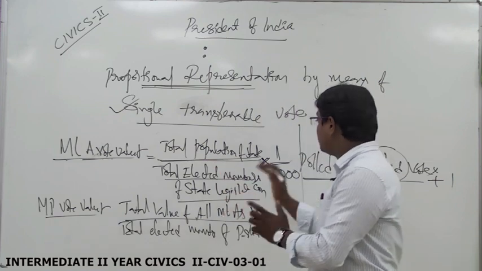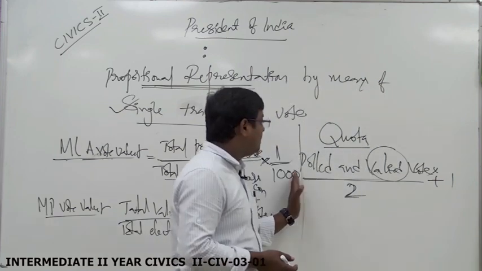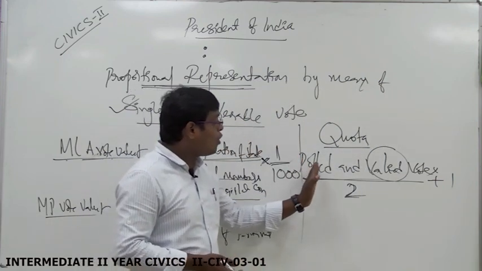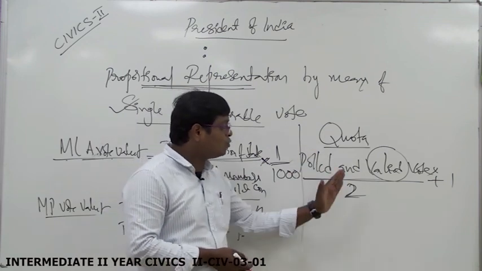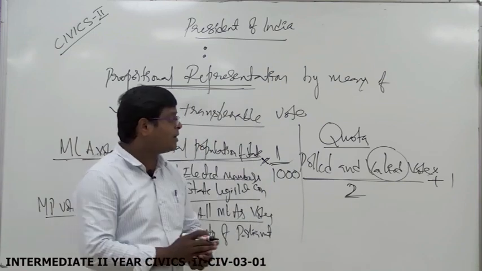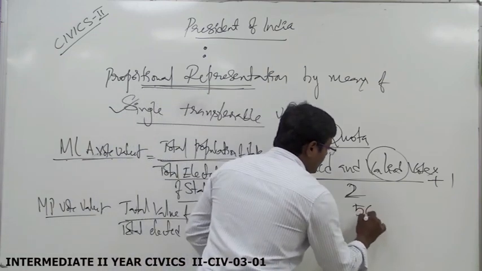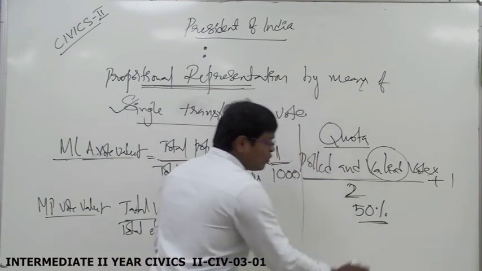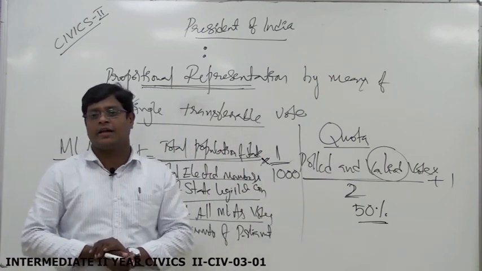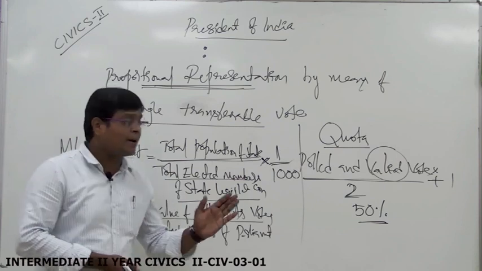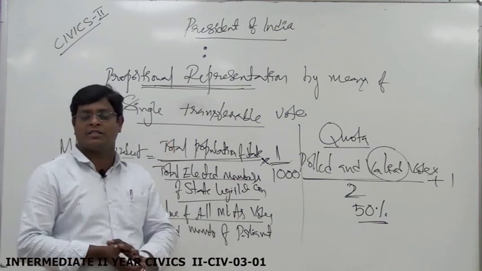Then after this, they calculated quota. That means all the polled and valid votes by 2 plus 1 is nothing but quota, that means 50%. Whoever secured the quota vote, the candidate is declared as the President of India. So this is about the election procedure of the President of India.